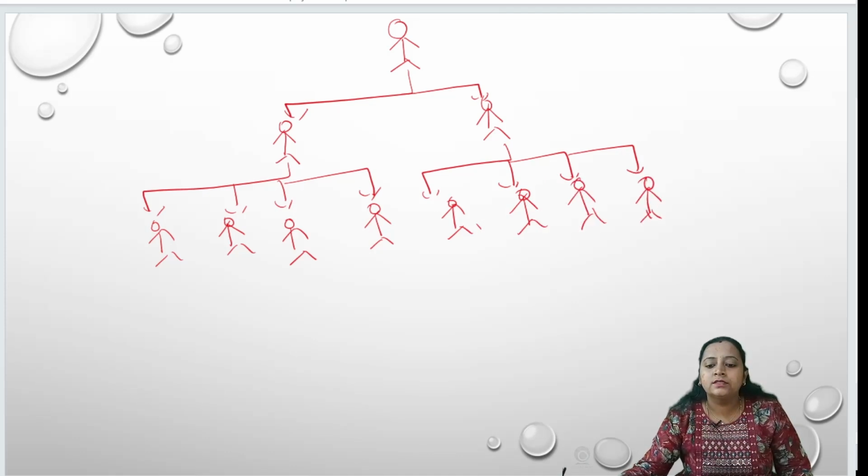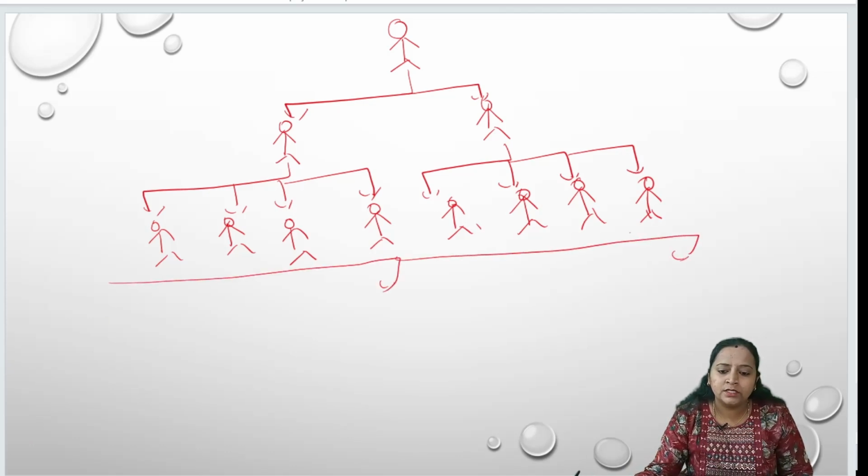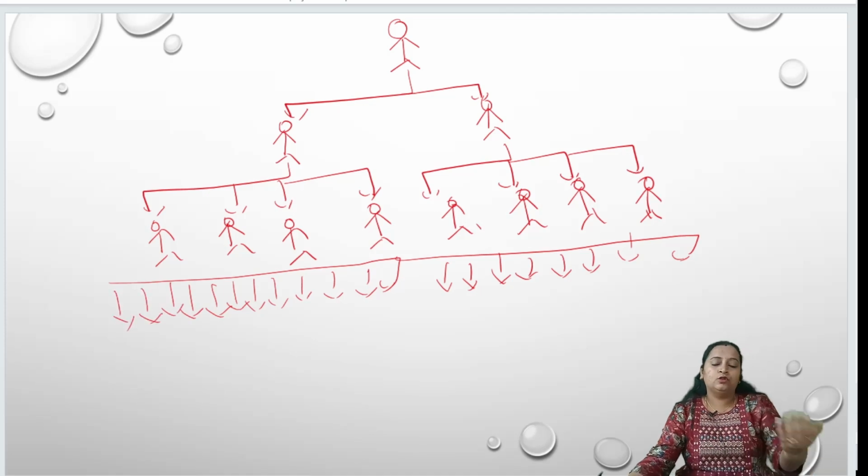Below the sub-managers, we have so many employees who are working below them, maybe 100,000. That is your organization's strength, the human resource in your organization. These are all the employees who are working under the sub-managers, or it may be your superiors.